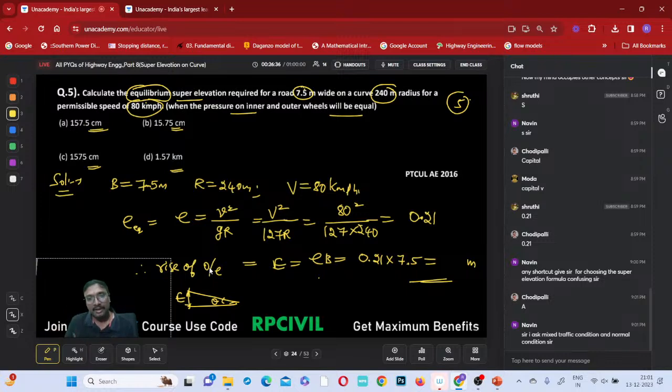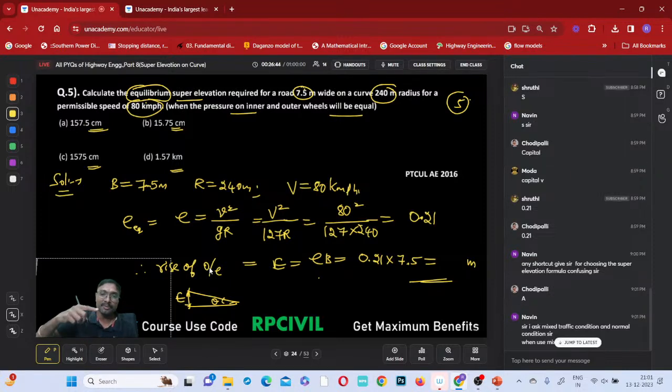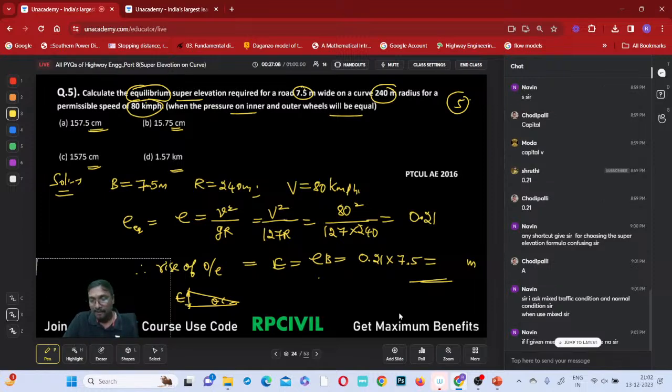By default, if nothing is mentioned, or if mixed traffic is mentioned, you use the mixed traffic formula. When nothing is mentioned, or a simple design procedure is given, you use the mixed traffic value. Because as per IRC, we first start the design by considering it as mixed traffic only. So by default you use the mixed traffic condition if no other condition is given.